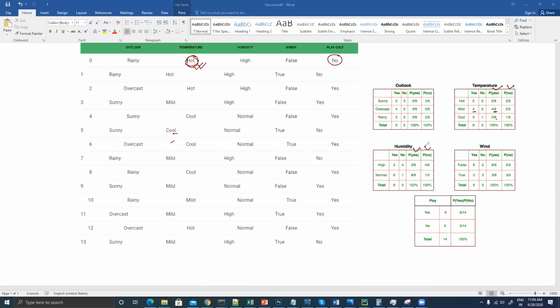Similarly, for humidity, how many times you will play golf, meaning how many times you will say yes to golf when humidity is high, right? Humidity is high. So you said 3 times yes, and the total yes was 9. So 3 by 9. How many times you will not play golf when humidity is high? You said 4 times, right? So fine, this is how this entire table has been constructed, and we are going to utilize this table.